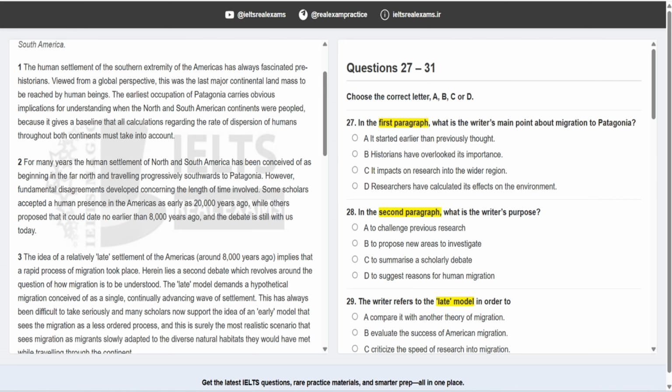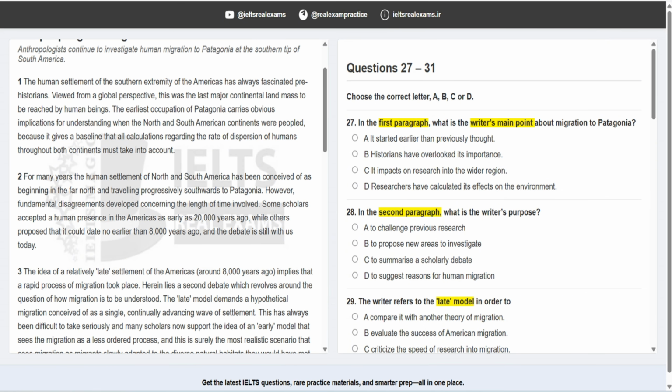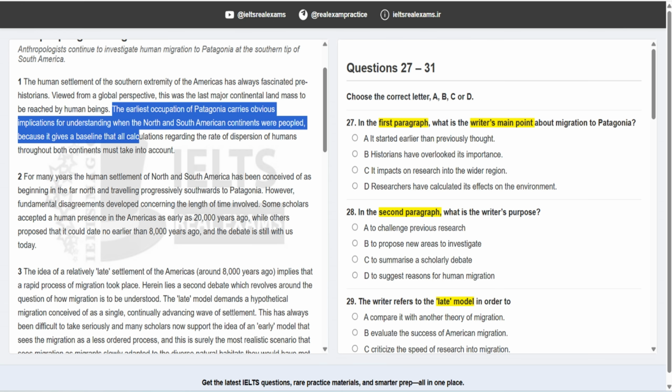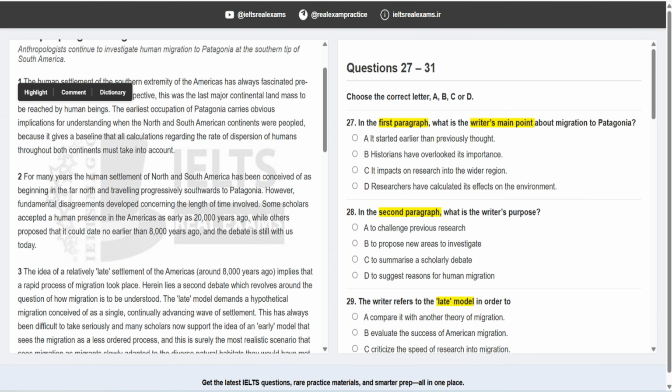It says, according to the first paragraph, what is the writer's main point? Okay, we're talking about the gist of the first paragraph. The gist of the first paragraph is mentioned in this part. Let's take a look at it. The earliest occupation of Patagonia carries obvious implications.